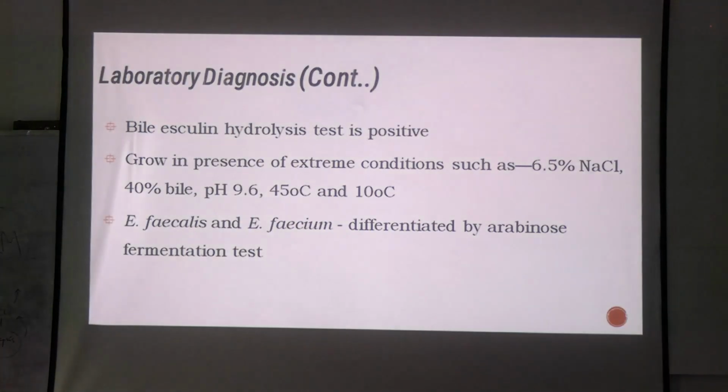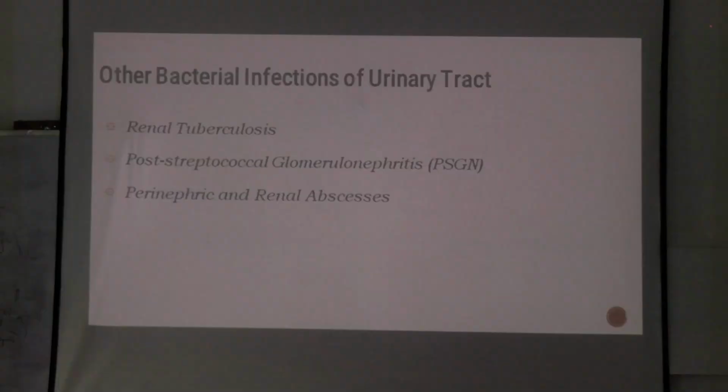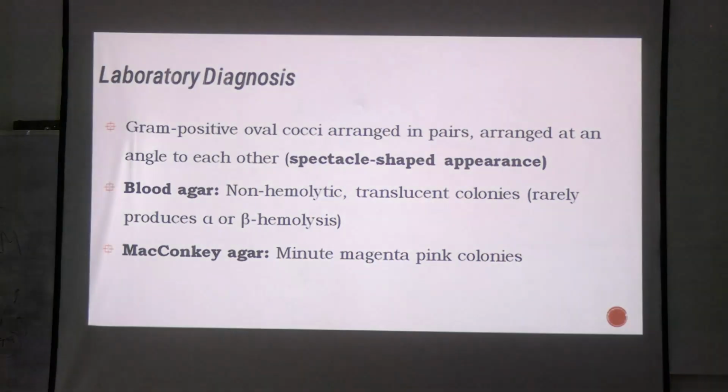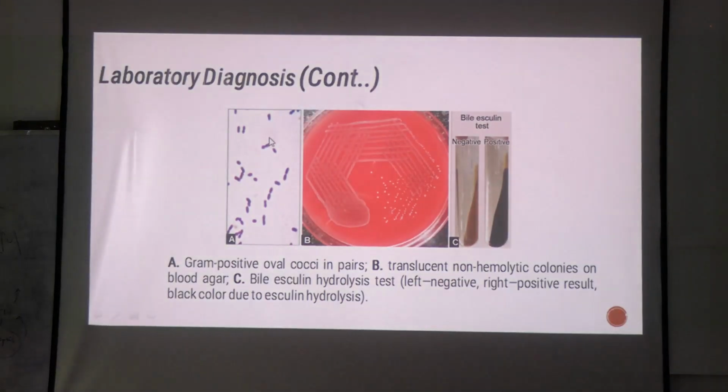What is that test? Catalase test, right? When you talk about Enterococcus, you can see that Enterococcus is present in pairs.